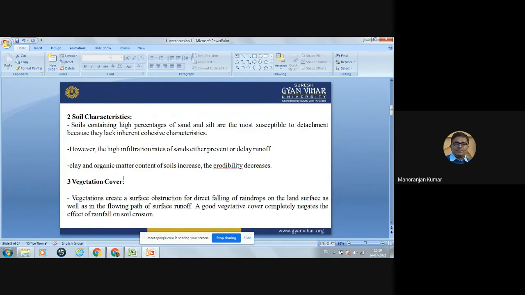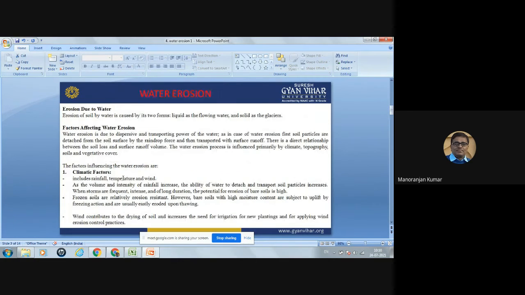Okay. So these are the factors which affect the water erosion: climatic factor, soil characteristics, vegetation cover, topographic factor. So these are the factors which affect the soil erosion.